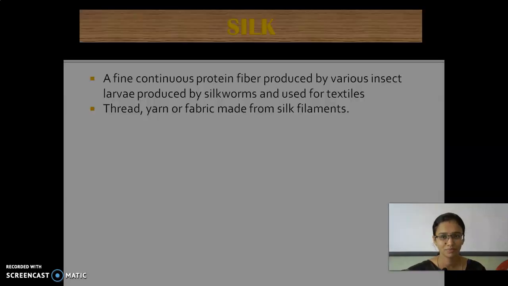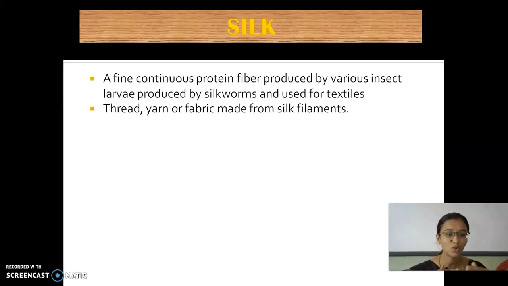Okay. Next, we are entering into the topic of silk. Silk is a fine, that means very soft, continuous protein fiber. Why do we use the word protein here? Yes, very good. The silk fiber is made up of protein. So we use the word protein here. Silk is a fine continuous protein fiber produced by various insects.